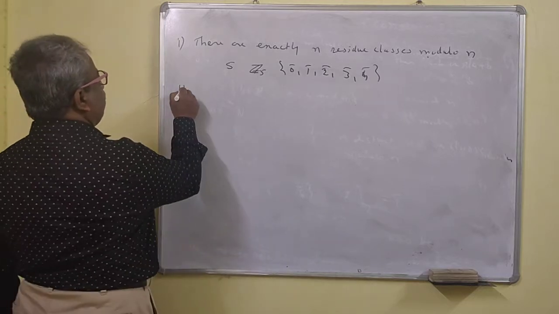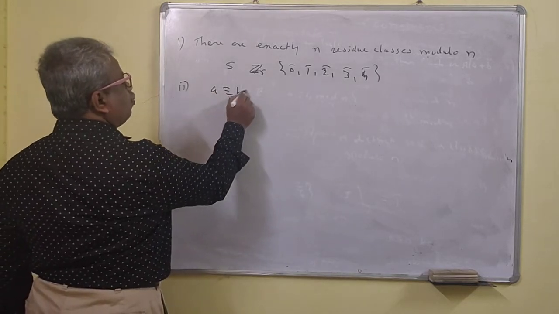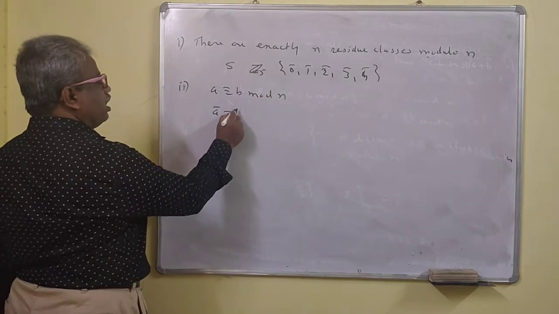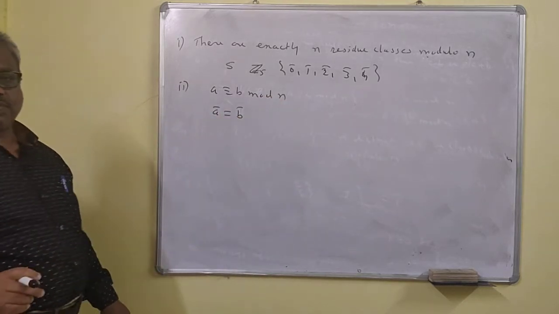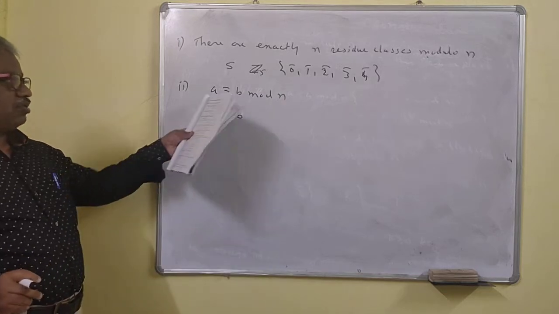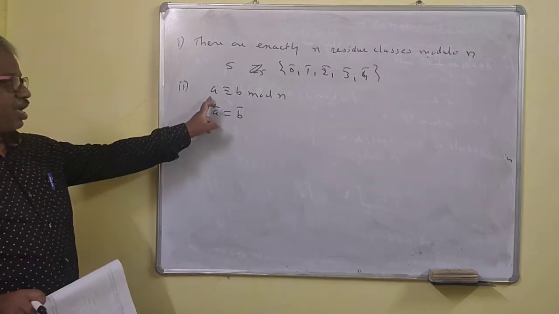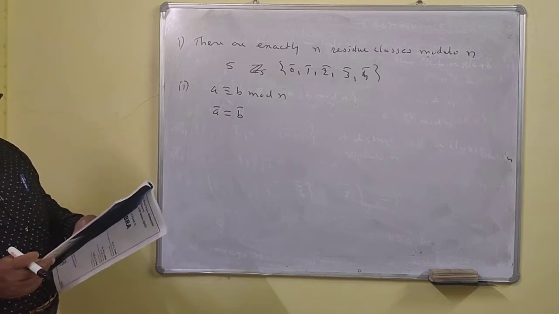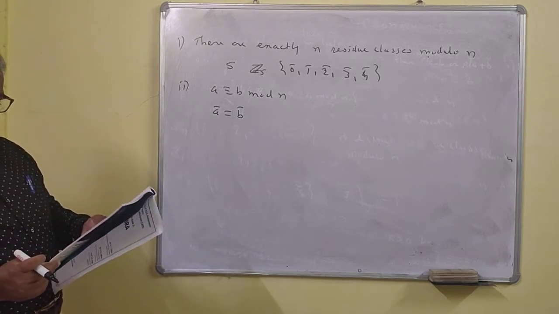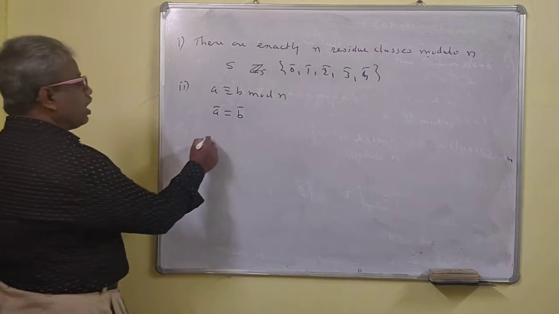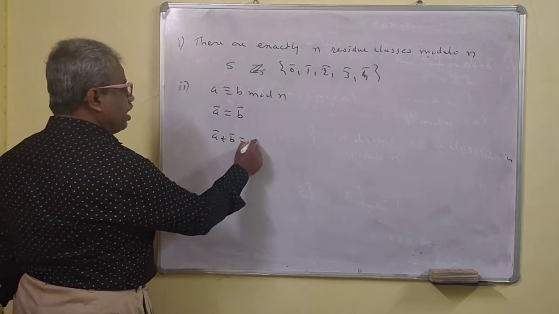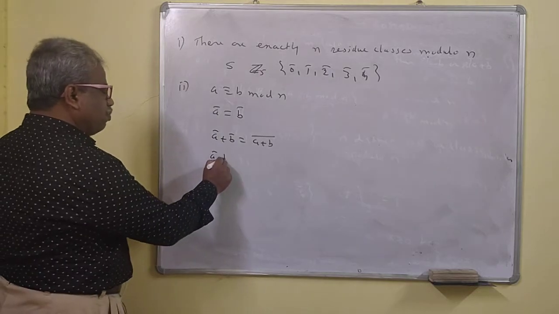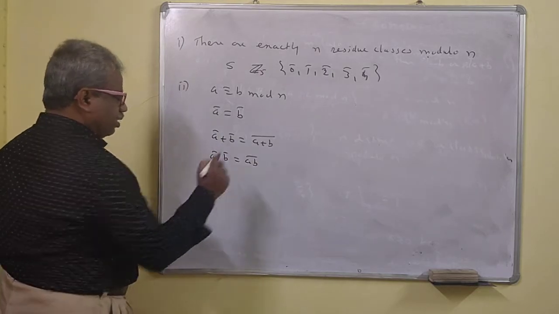If A is congruent to B modulo n, then the residue class of A, that means A bar, is the same as B bar. Also note that A bar plus B bar is the same as A plus B bar, and A bar dot B bar is the same as AB bar.